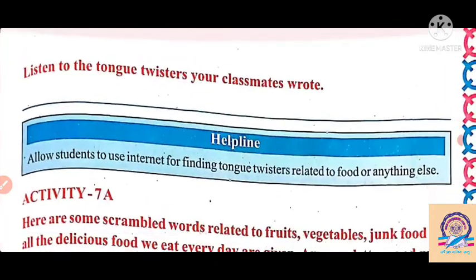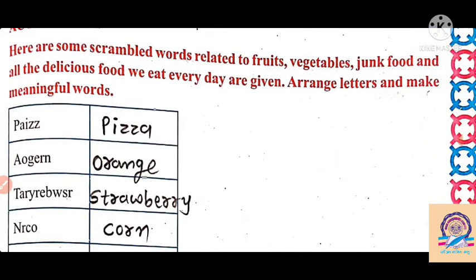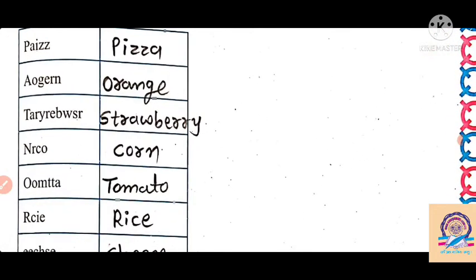Then after, in activity 7, here are some scrambled words related to fruit, vegetable or junk food, and all the delicious food we eat every day are given here. So arrange the letters and make a meaningful word here. So we can say that PAIZZ, that is the spelling of pizza here. Then AOGERN, this is a fruit name, that is orange here. Then TARYREBWSR, that is a strawberry here. That is a fruit name here. NRCO, that is a corn.